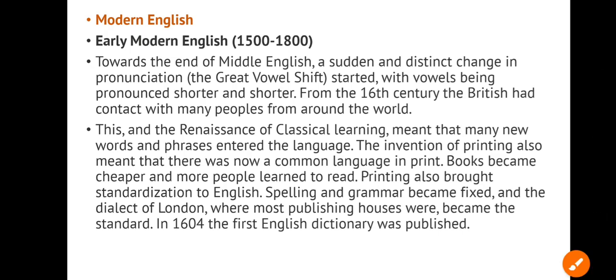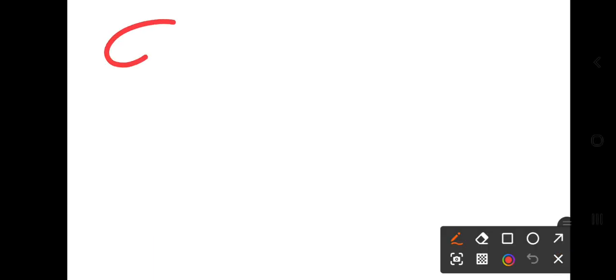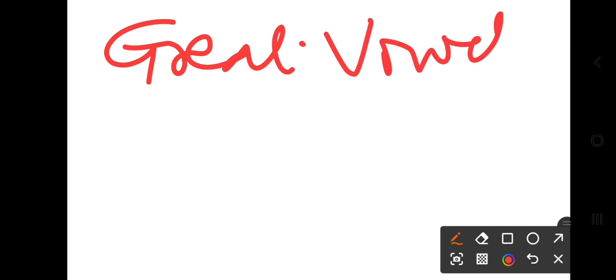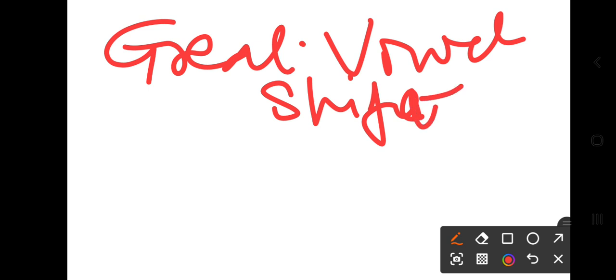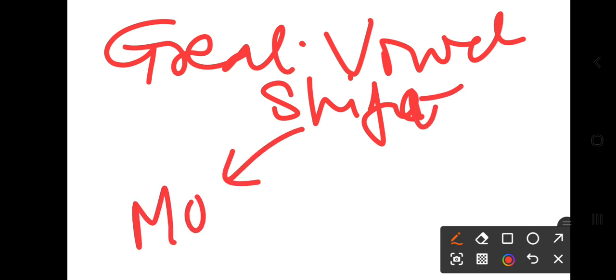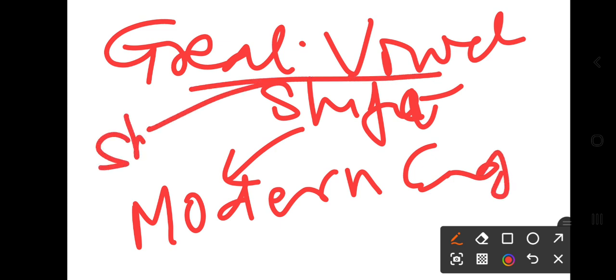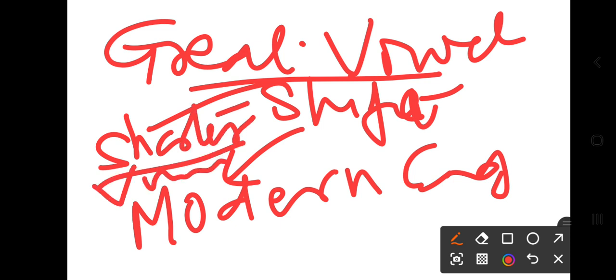That's the very big change, the great vowel shift, right? This was the very important reason the language became modern English. What is the great vowel shift? They used shorter and shorter vowels, right? This was the change.